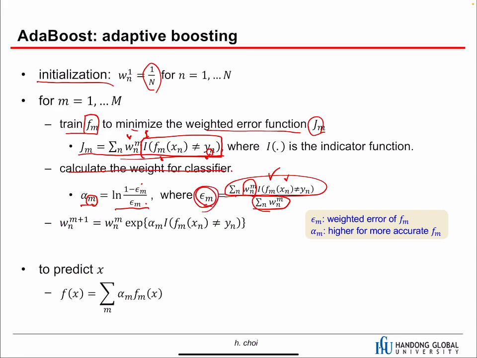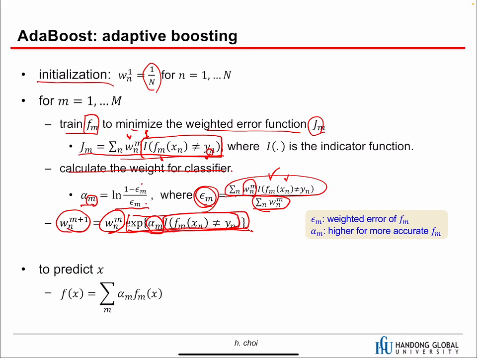And then for the next iterations, we update the weight based on this. We multiply this by the previous weight. So we've been updating this weight with the sequence of the models, and then we multiply this one. This one is about the classifier, and this one is about the sample with that classifier.